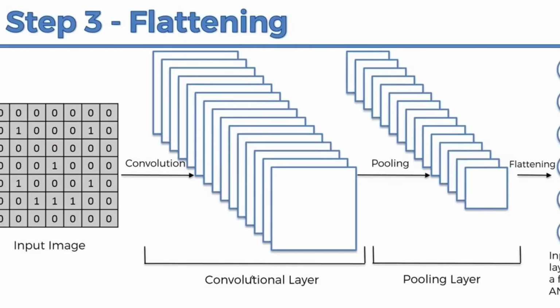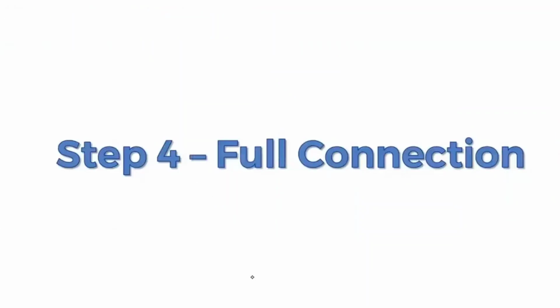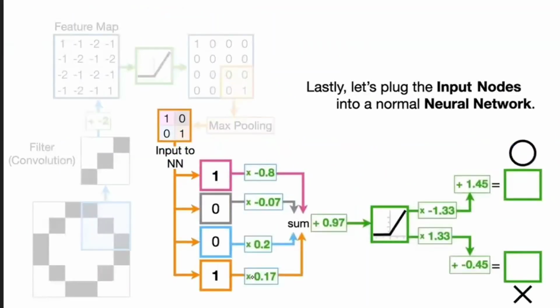Any image, one image, first you have to do the convolution. Convolution means applying the filters, post ReLU is called convolution. For that you apply the pooling. For that you do the flattening. Now once the flattening is done, from there it is a common neural network. Connect to a neural network.